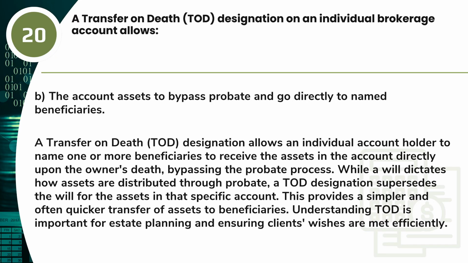Answer. B. The account assets to bypass probate and go directly to named beneficiaries. A transfer on death, TOD designation allows an individual account holder to name one or more beneficiaries to receive the assets in the account directly upon the owner's death, bypassing the probate process. While a will dictates how assets are distributed through probate, a TOD designation supersedes the will for the assets in that specific account. This provides a simpler and often quicker transfer of assets to beneficiaries. Understanding TOD is important for estate planning and ensuring clients' wishes are met efficiently.